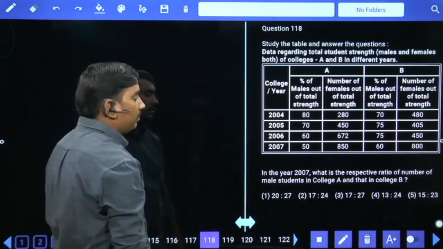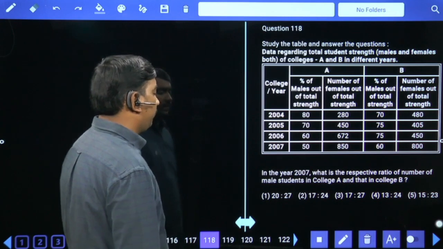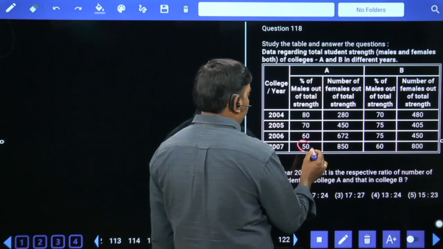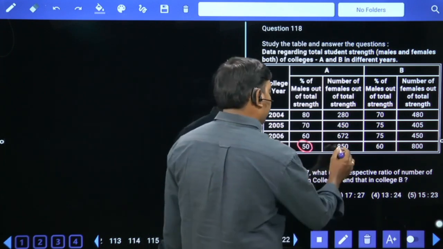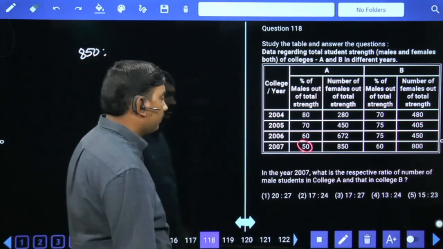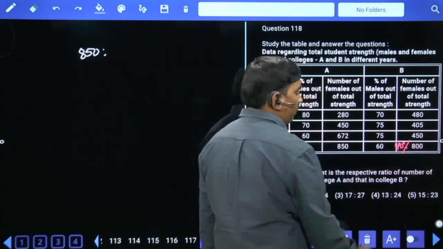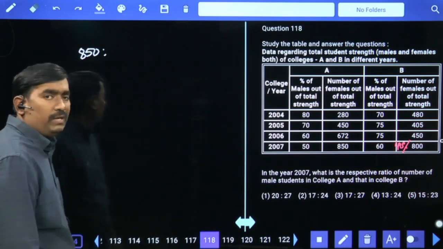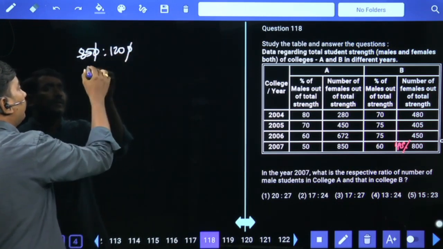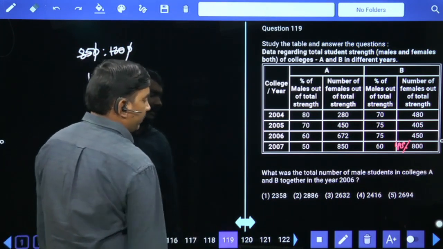Next. In the year 2007, what is the respective ratio of number of male students in college A and that in college B? So males are 50%, females also 50%. As 50% value 850, males are also 850. 2007, College B, males 60%, female 40%. As 40% value 800, 1% value 20, males 60% value 1200. 17 is to 24, second option is your answer.